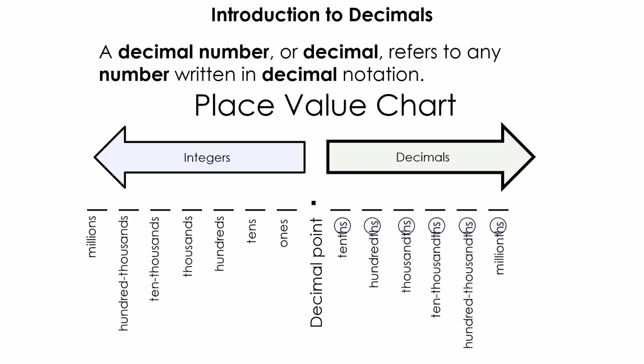How do I know the difference between an integer and a decimal? It's the THS, or just TH.